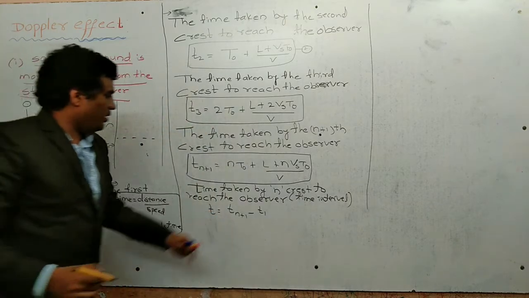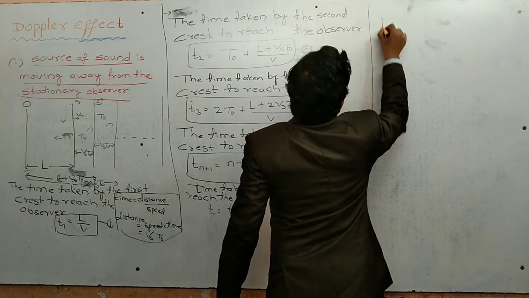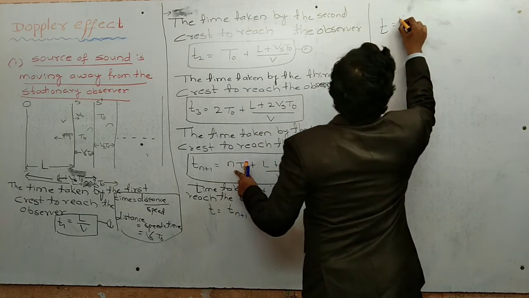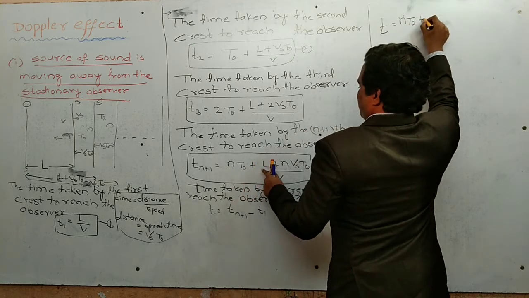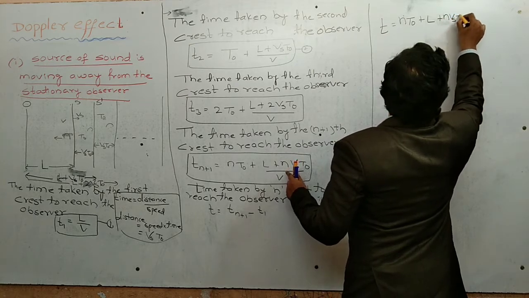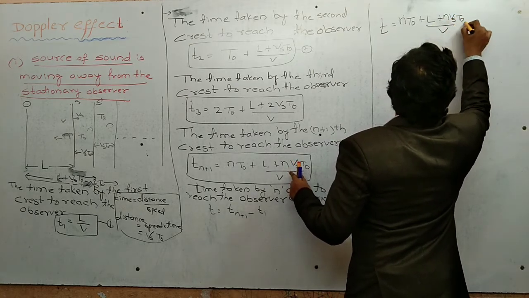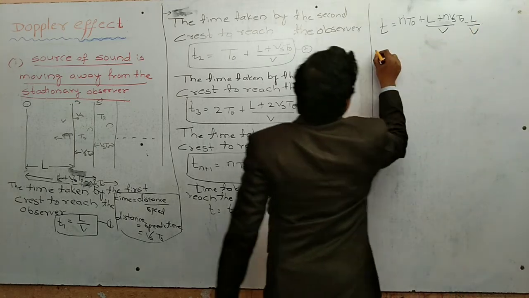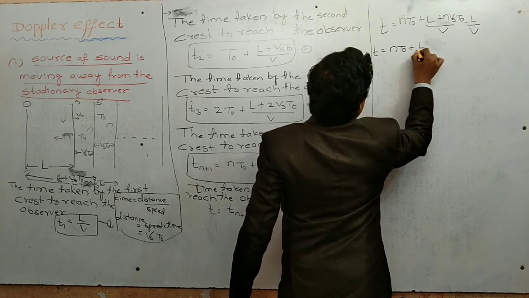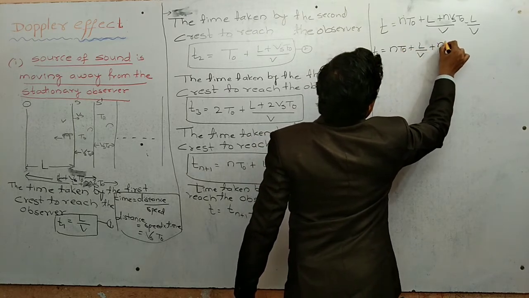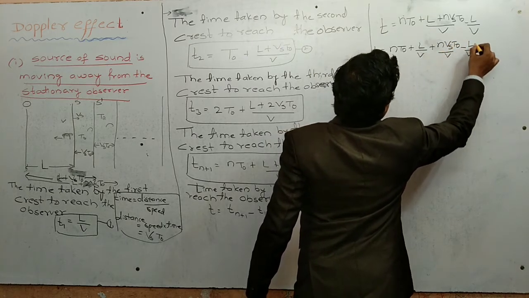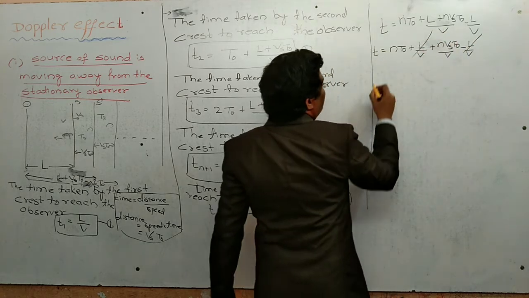What is Tn plus 1? Tn plus 1 means n T naught plus L by V plus n Vs T naught by V, minus L by V. So it is n T naught plus L by V, separating the denominator, n Vs T naught by V minus L by V. Now L by V gets cancelled.